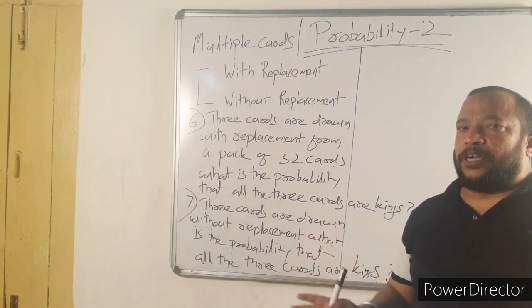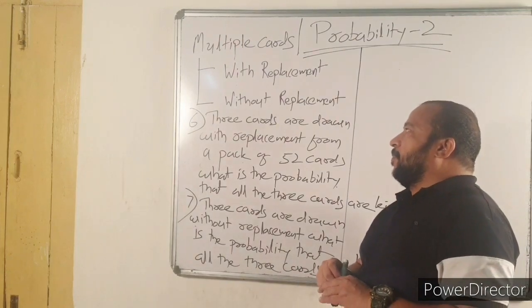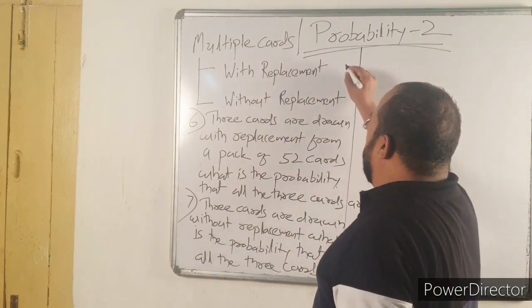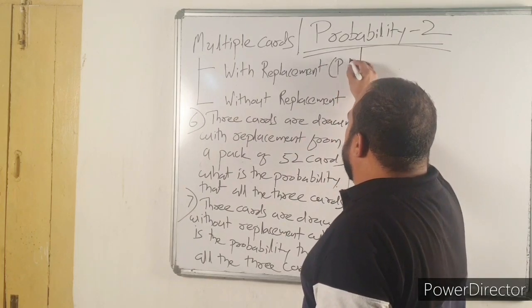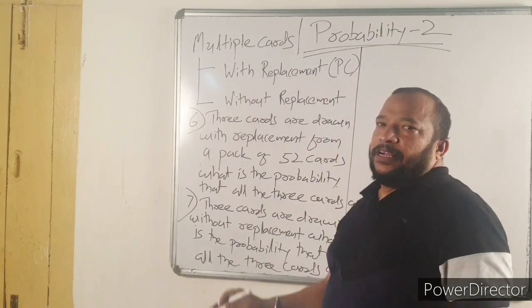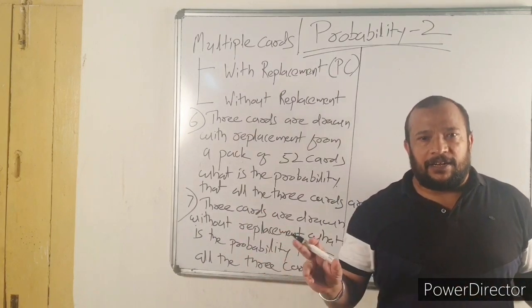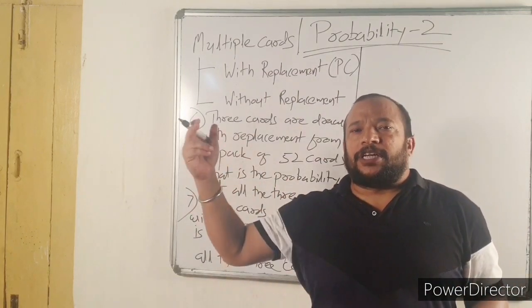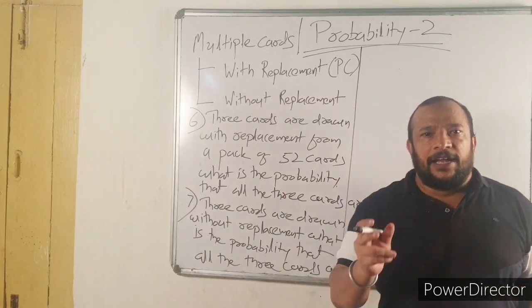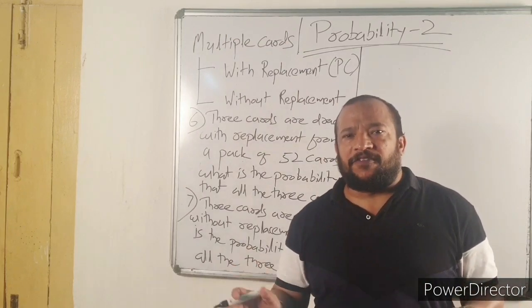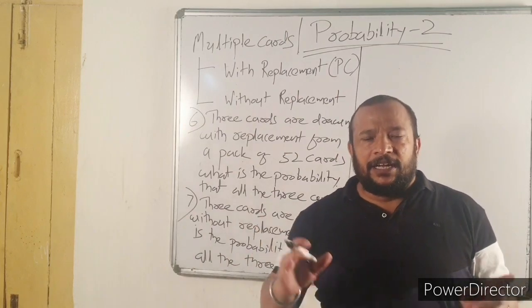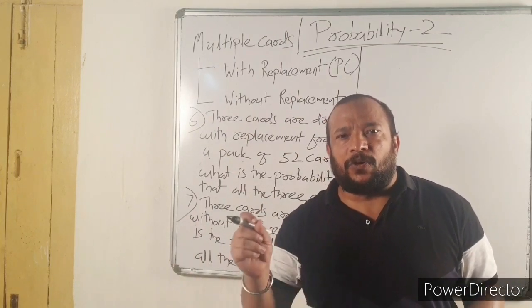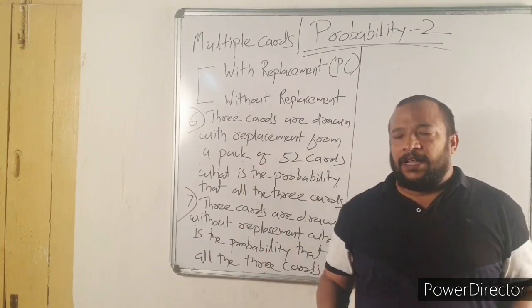One very important trick to remember: in case of with replacement, always use PC, which means principle of counting. It is in permutation and combination. If an event occurs in m different ways and after that another event occurs in n different ways, then both the events will occur in m into n different ways.